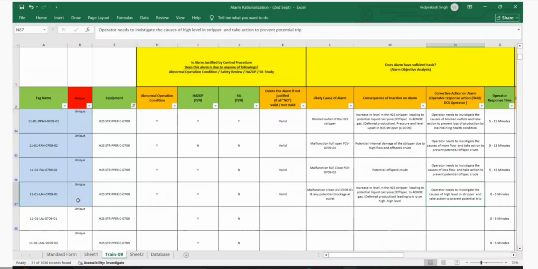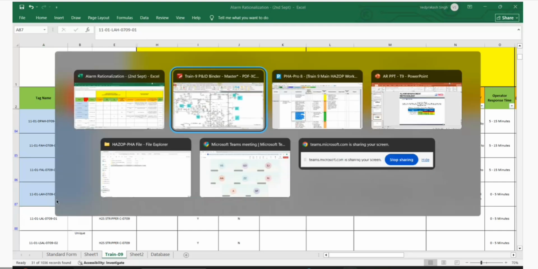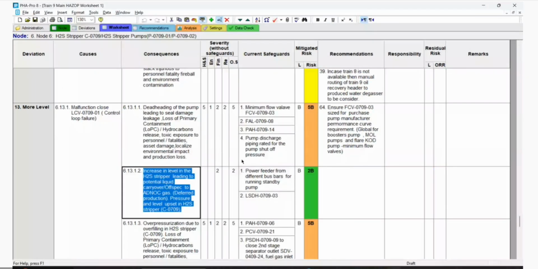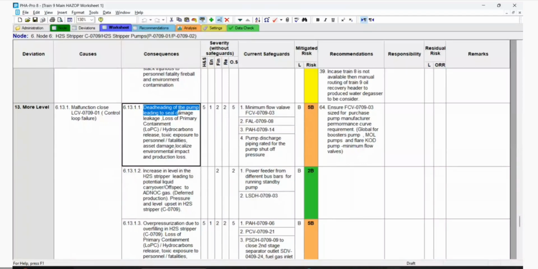Yeah. This is alarm. So for alarm, we are going to instruct the operator to take timely action so that the system does not trip. Correct? Now what Mr. Kano was saying: if the liquid starts to increase inside the vessel, inside the column, this means that we will start to run the pump dry. So maybe, Chairman, go back to the hazard. We'll copy the first sentence of the first consequence, overheating of the pump leading to seal damage, leakage. Copy this and we'll put it in the consequence.